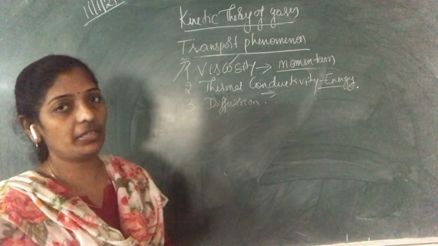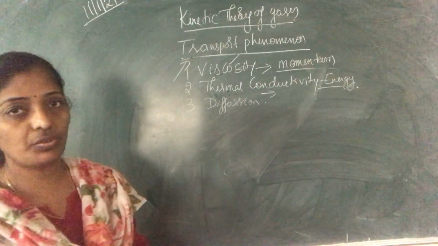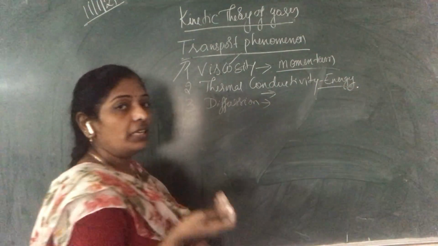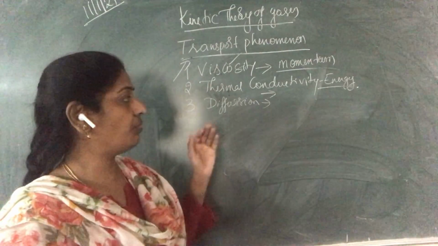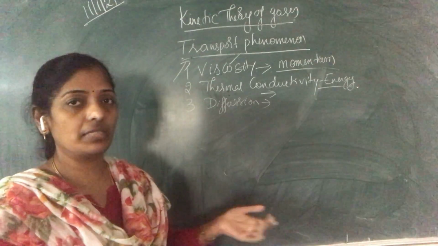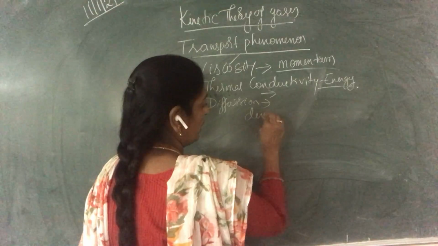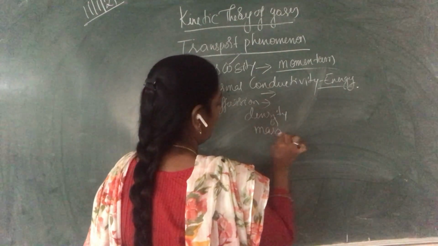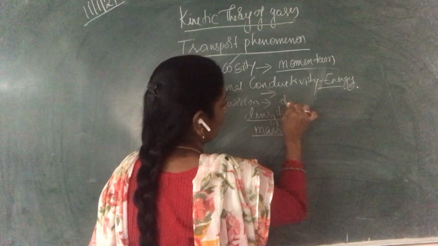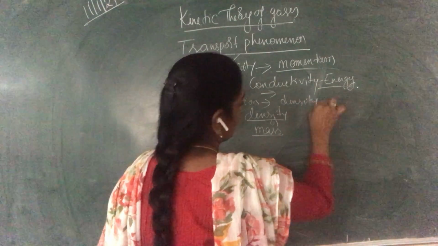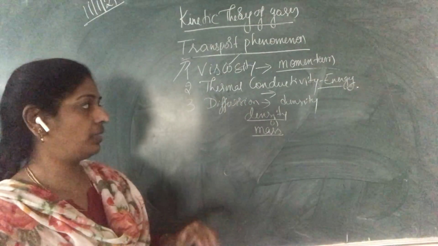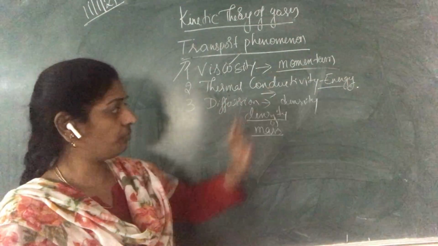In case of diffusion, there is a transport of density. Different parts of the gas consist of different densities or masses, and density is transported from the higher region to the lower region.